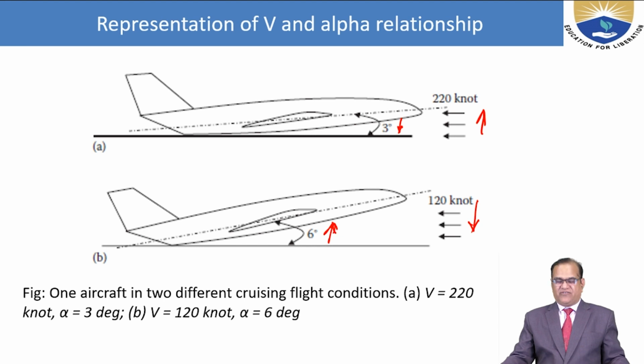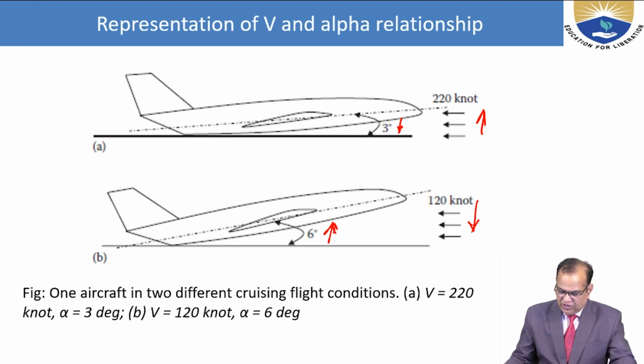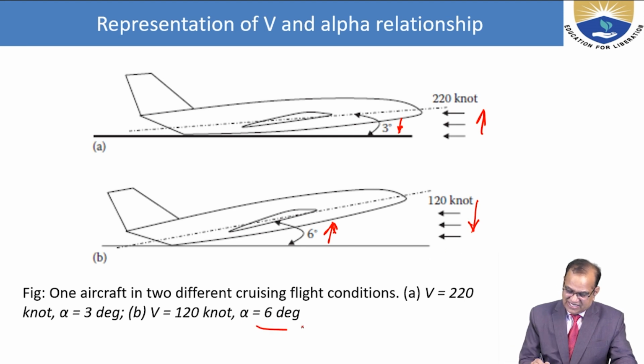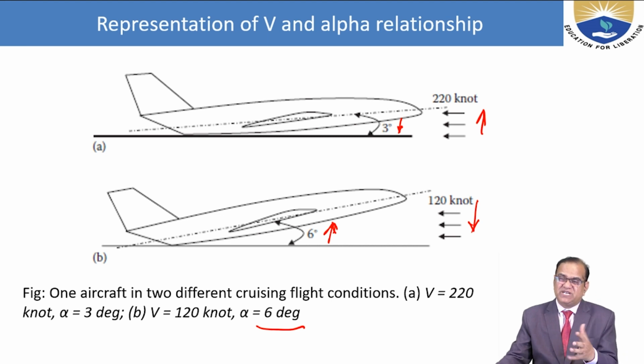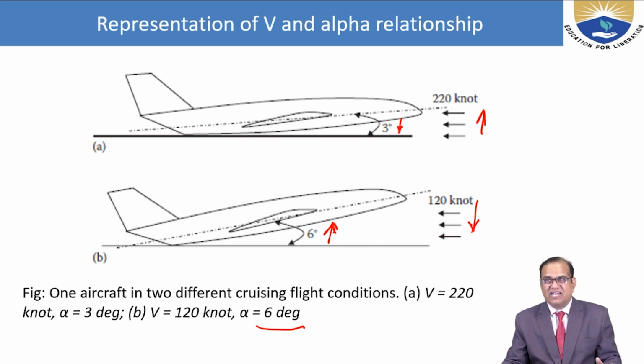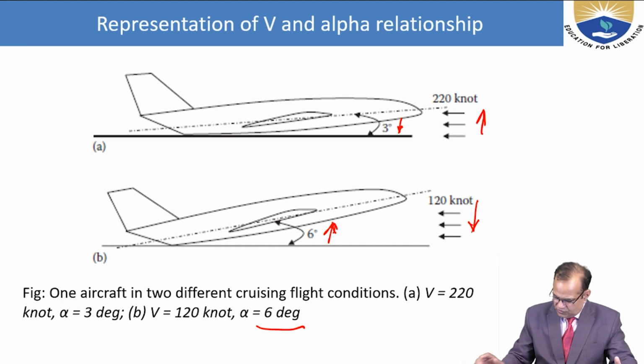One aircraft in two different cruising flight conditions: at V equal to 220, angle of attack is 3 degrees; at V equal to 120, angle of attack is 6 degrees. So as you decrease the cruise speed, you have to increase the angle of attack. As you increase the cruise velocity, you have to decrease the angle of attack.